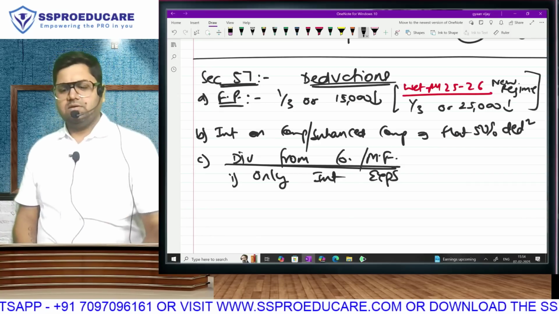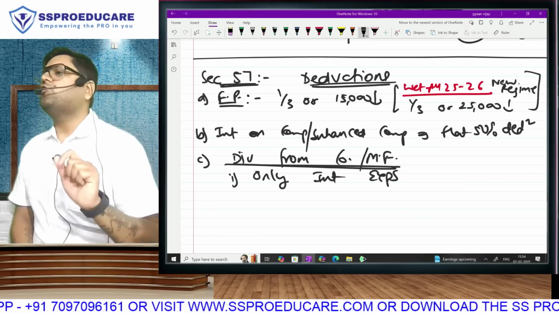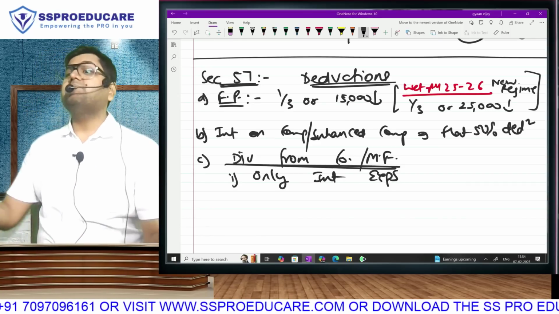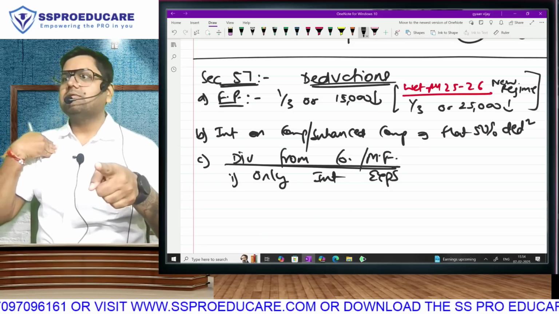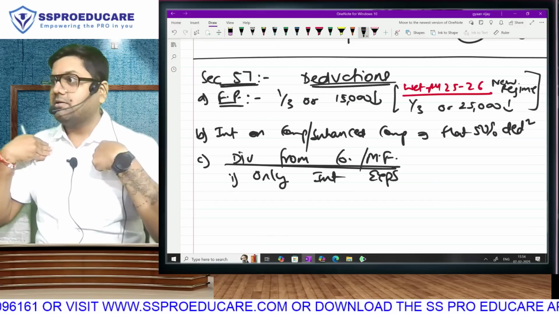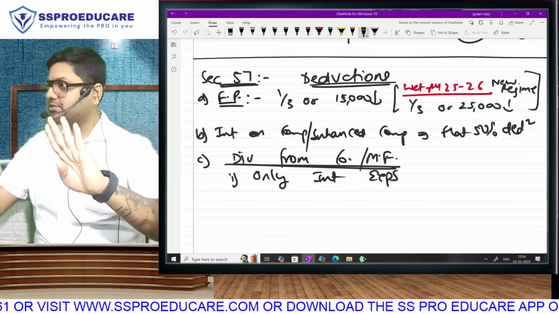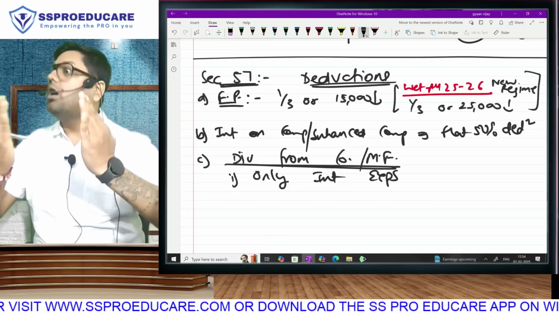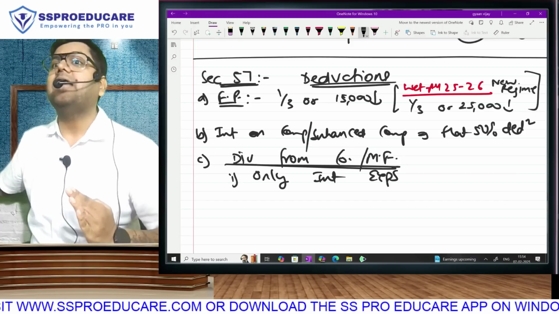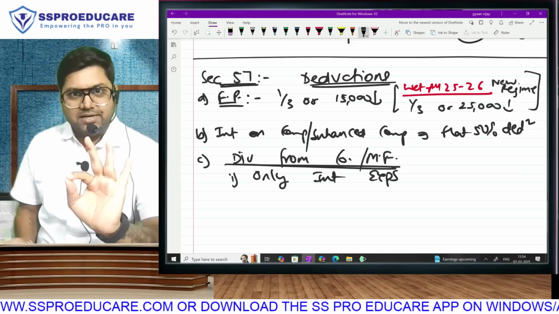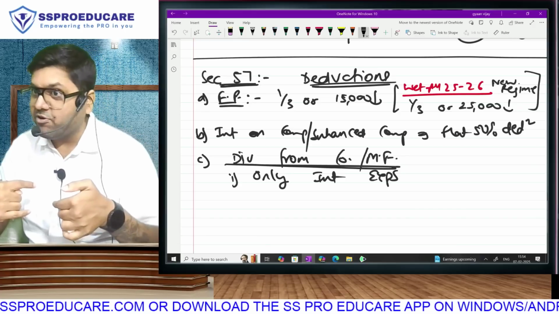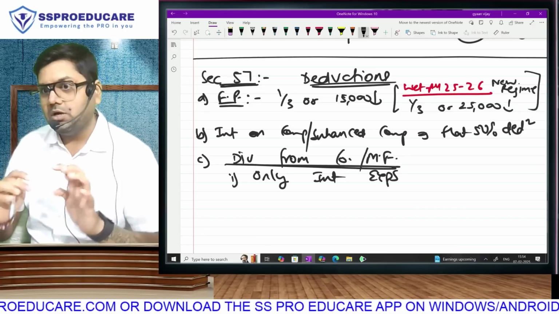I will explain. Supposingly, I want to buy equity shares. Is it possible I take a loan and invest? So I will earn dividend, but I will have to pay interest. Are you understanding the maths? Earn dividend and against that pay interest. Is that interest incurred for earning your dividend or investing in shares? So it is allowed as a deduction.